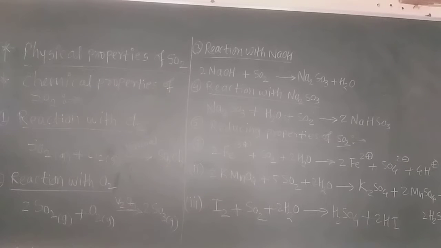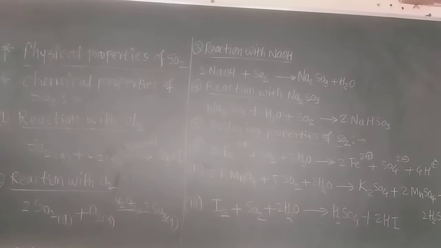It liquefies at room temperature under a pressure of 2 atmosphere. If the pressure of the gas is doubled, that is 2 atmosphere, then sulfur dioxide converts into liquid sulfur dioxide and it boils at 263 Kelvin, that means minus 10 degree centigrade. Only at this very low temperature can liquid sulfur dioxide be boiled.